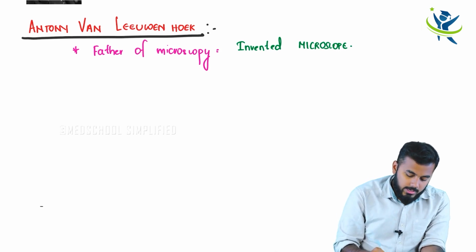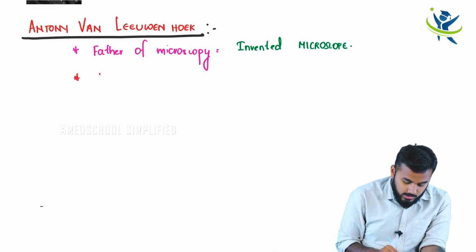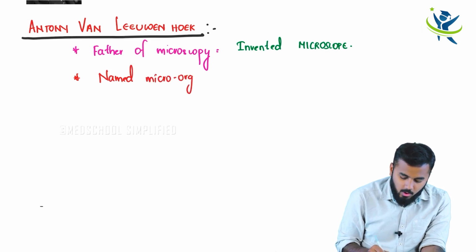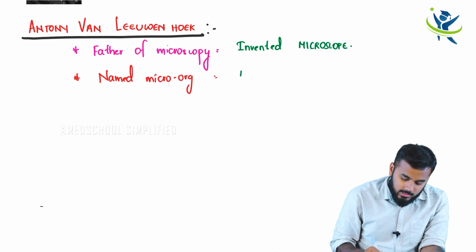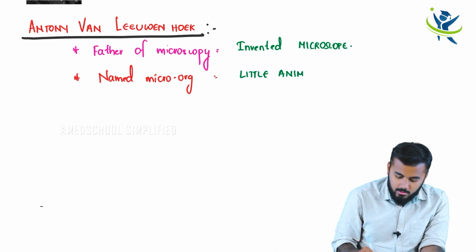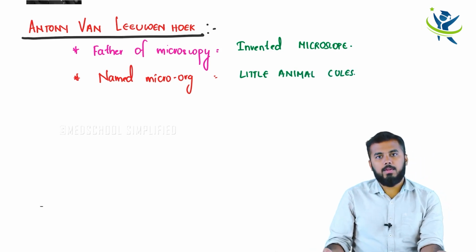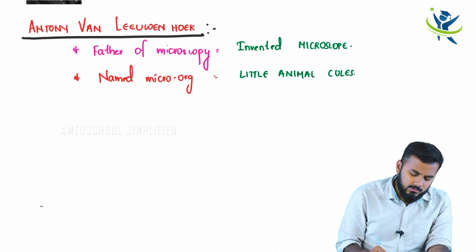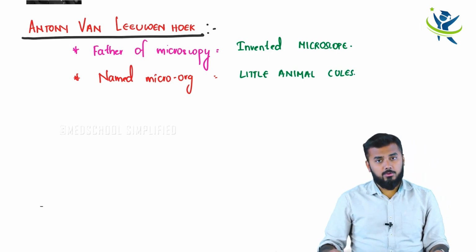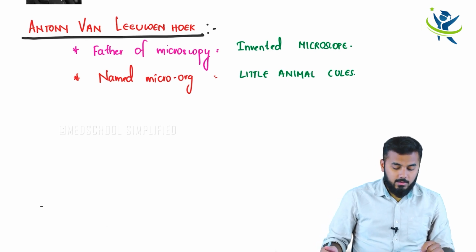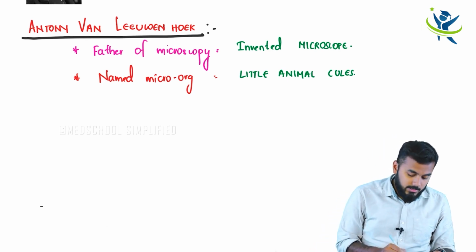So what did he tell? He named the microorganisms little animalcules. These are the important things, which are pretty much enough for you for the exams regarding Antony van Leeuwenhoek. Now next we shall be switching on to Sir Louis Pasteur.